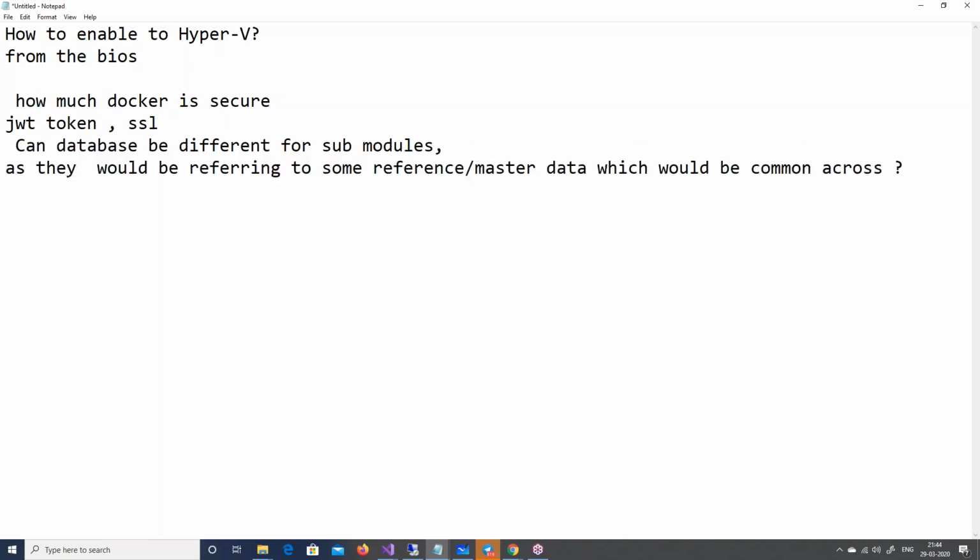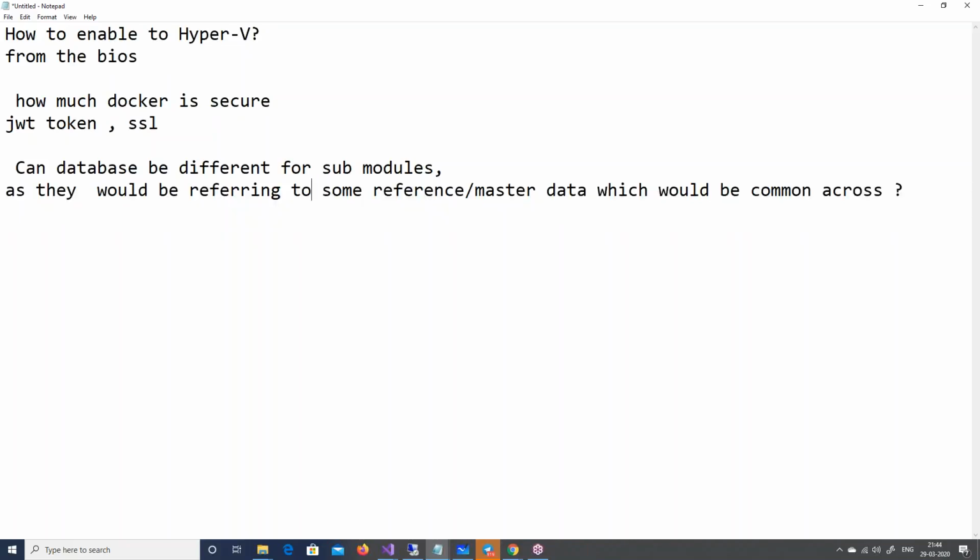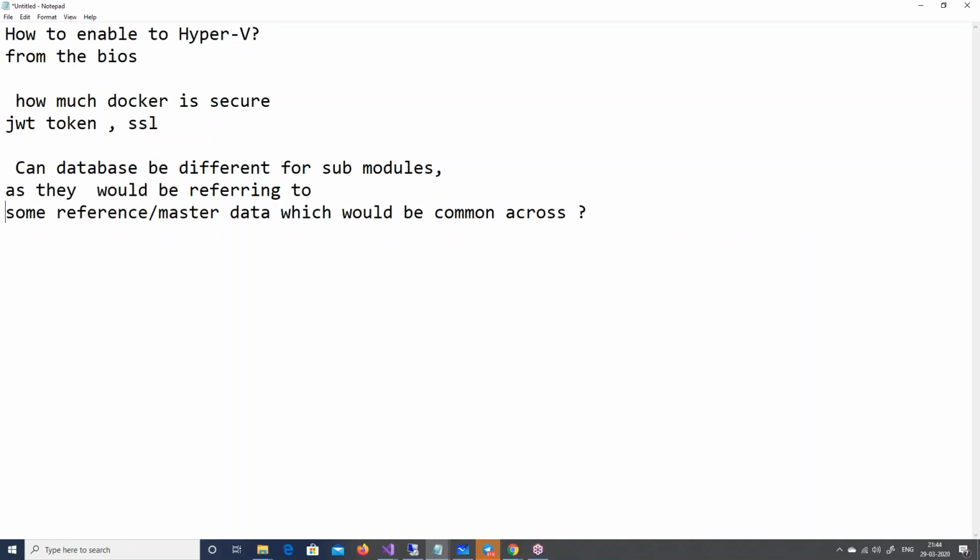Can the database be different for submodules, as they would be referring to some reference? Absolutely. When you talk about microservices, you saw just now, I created 2 different instances. So the database should be different, everything should be different, and so on. Here is the thing: I understand that people are really infatuated with microservices, and I have to teach you microservices because a lot of people like it. But at the same time, where they are very great and awesome, where you can do parallel development, I sometimes think that monolith also has its own sweet spot. Monolith applications are also great. So there should be a reason why you are developing microservices, why you are going to Docker.